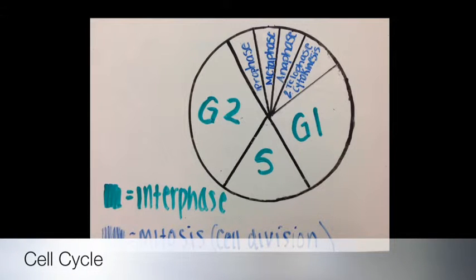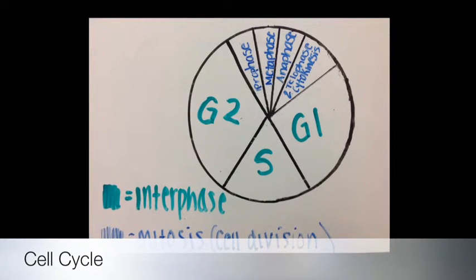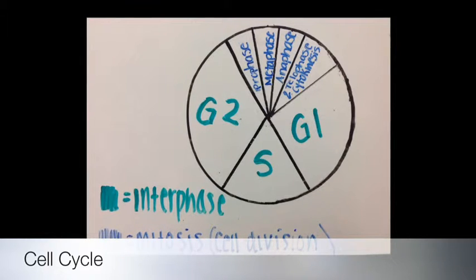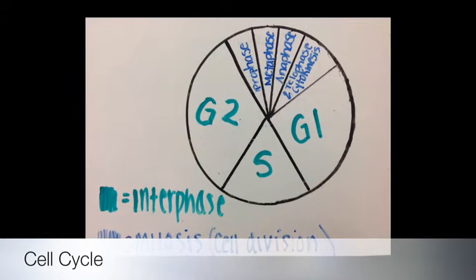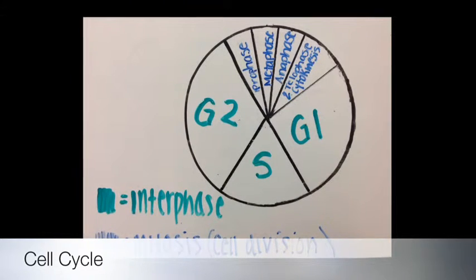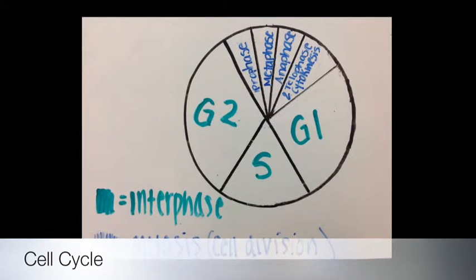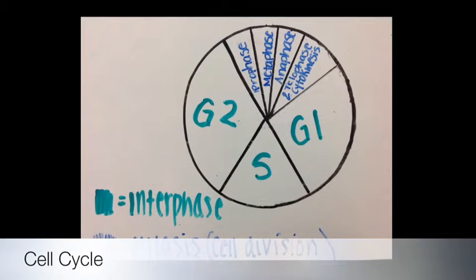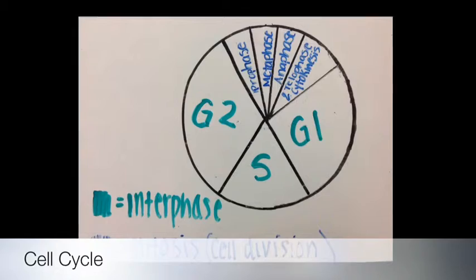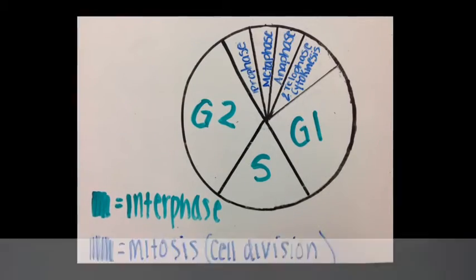Cell cycle. The cell cycle begins with interphase, which is made up of G1, S, and G2 phases. During interphase, the cell functions and grows and spends the majority of the time in interphase. After the G2 phase, mitosis occurs, otherwise known as the M phase. Mitosis is broken down into 4 parts: prophase, metaphase, anaphase, and telophase.